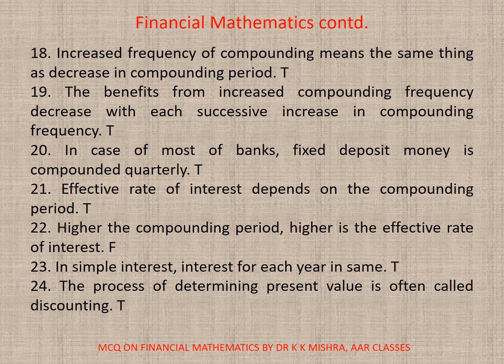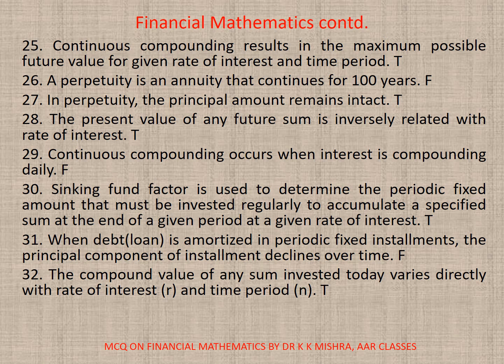This is true. 20. In case of most banks, fixed deposit money is compounded quarterly. True. 21. Effective rate of interest depends on the compounding period. This is true. 22. Higher the compounding period, higher is the effective rate of interest. False. 23. In simple interest, interest for each year is the same. True. 24. The process of determining present value is often called discounting. This is true. 25. Continuous compounding results in the maximum possible future value for a given rate of interest and time period. It's true.